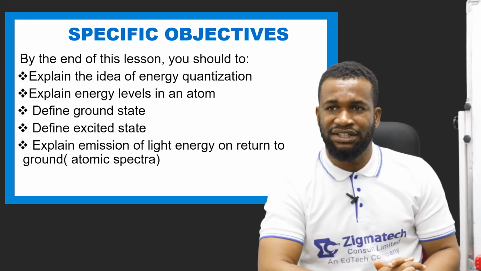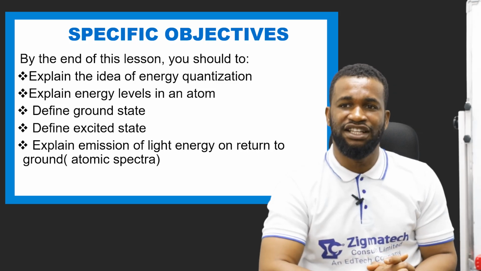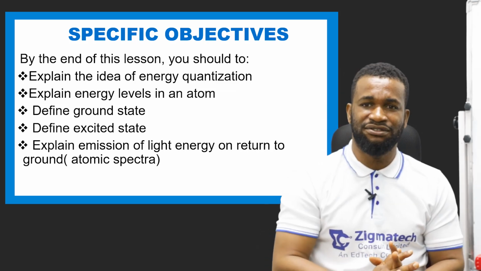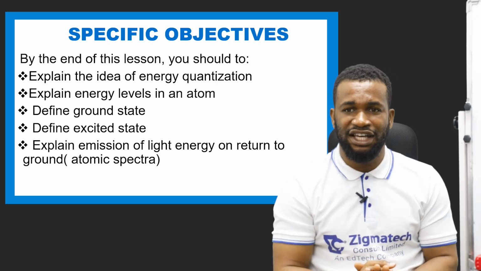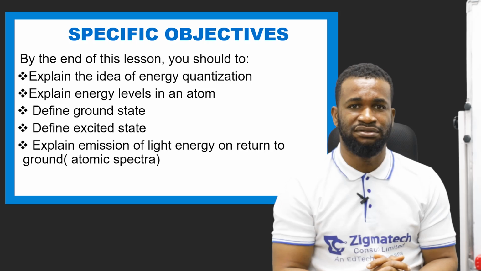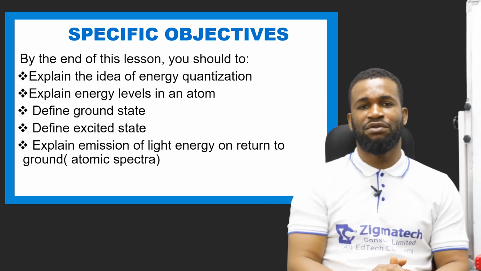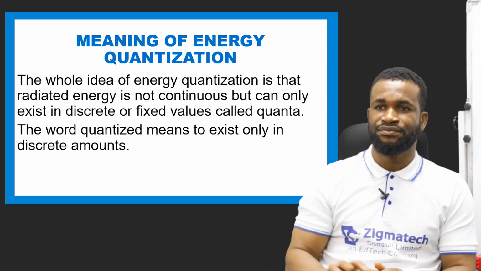By the end of this lesson, you should be able to explain the idea of energy quantization, explain energy levels in an atom, define ground state, define excited state, and explain emission of light energy on return to the ground state, or what we call atomic spectra. Sit back, relax while I take you through these topics.